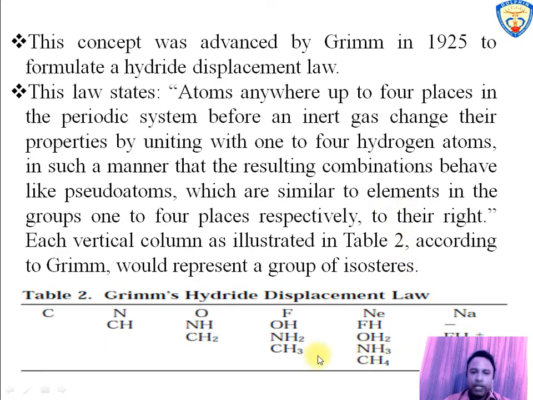In the table, the isoster for the nitrogen atom is CH. As per the hydride displacement law, before 4 places from the nitrogen atom, by adding 1 to 4 hydrogen atoms, form pseudo atoms. Carbon is one place before nitrogen, and after adding one hydrogen it forms the CH group and has the same number of electrons, 7, which is the same as nitrogen, and they are called isosters. These are examples of isosters formed by adding 1 to 4 hydrogens before 4 places in the periodic table.